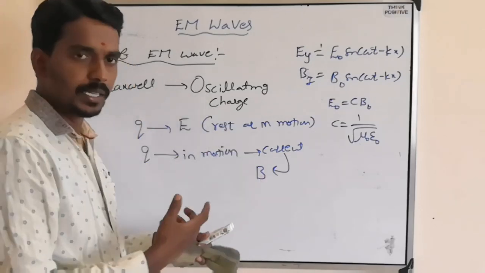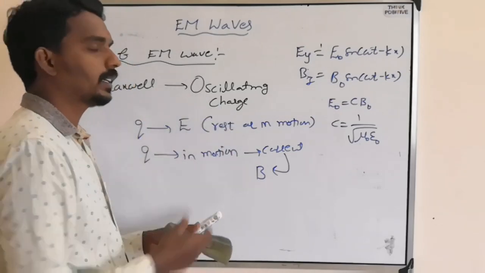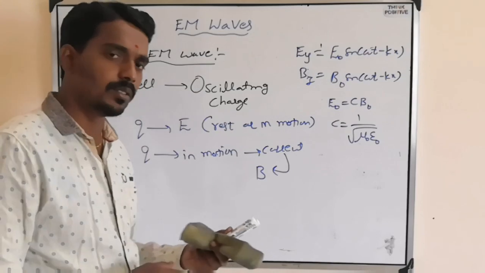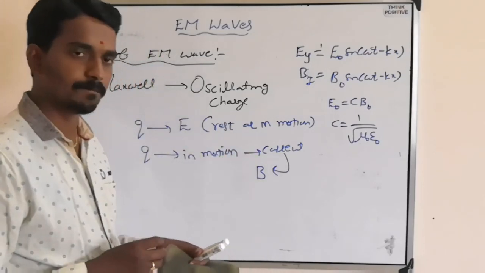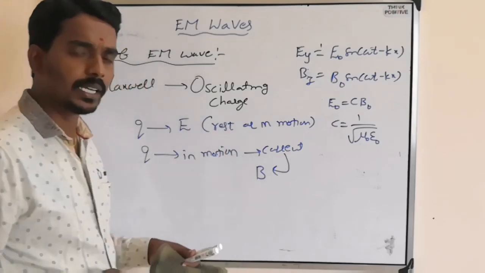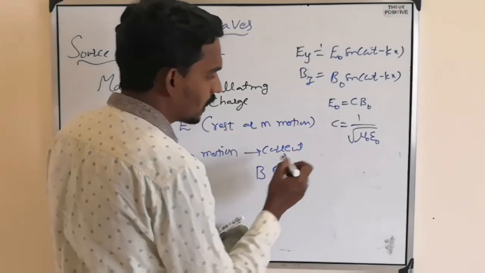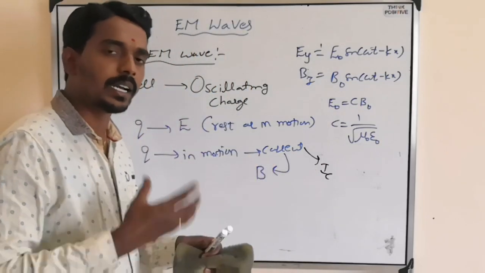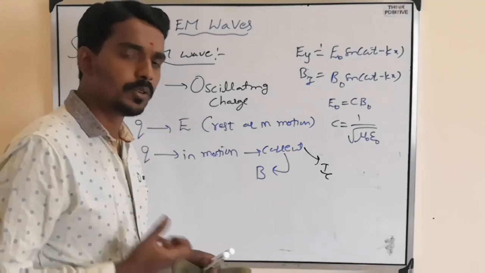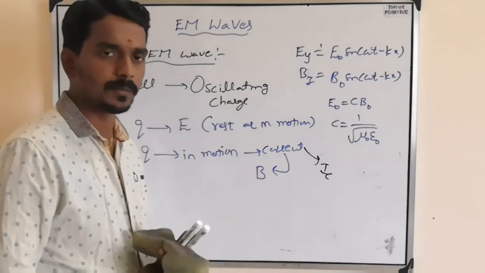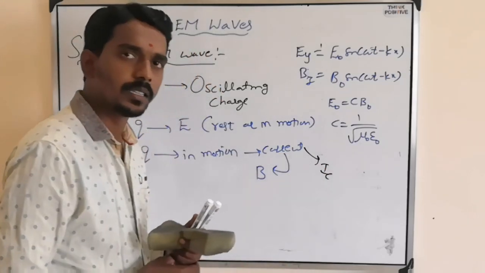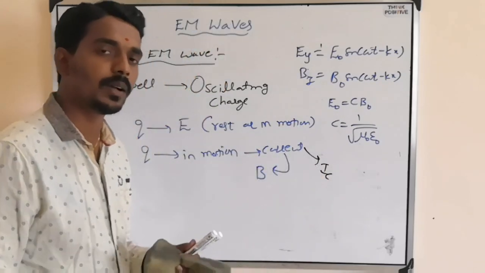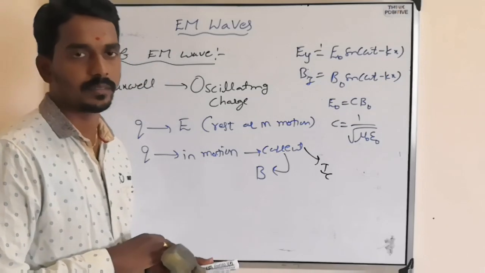In the process of defining and understanding electromagnetic waves, he also found that it is not just one current. See, this is the current producing the magnetic field we are talking about. What is this current actually? Conduction current. Conduction current is nothing but a current or electricity which comes from the flow of charges.